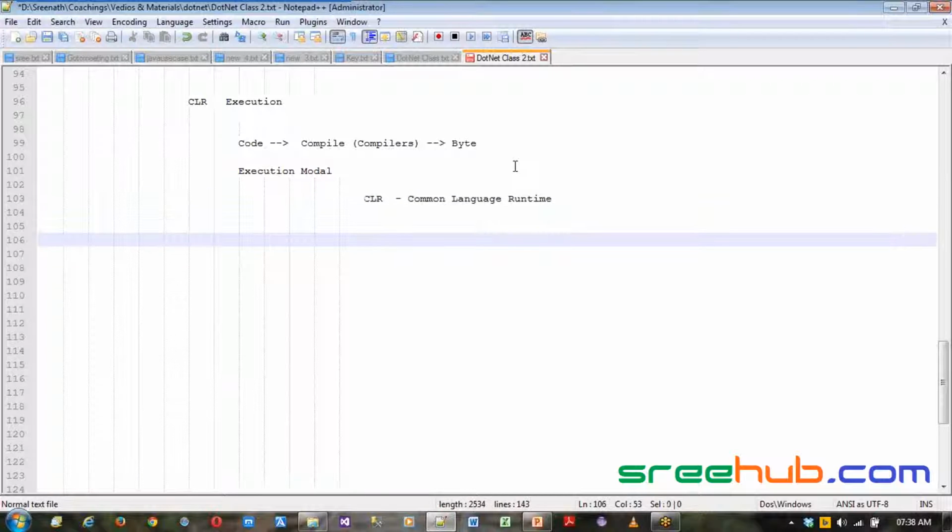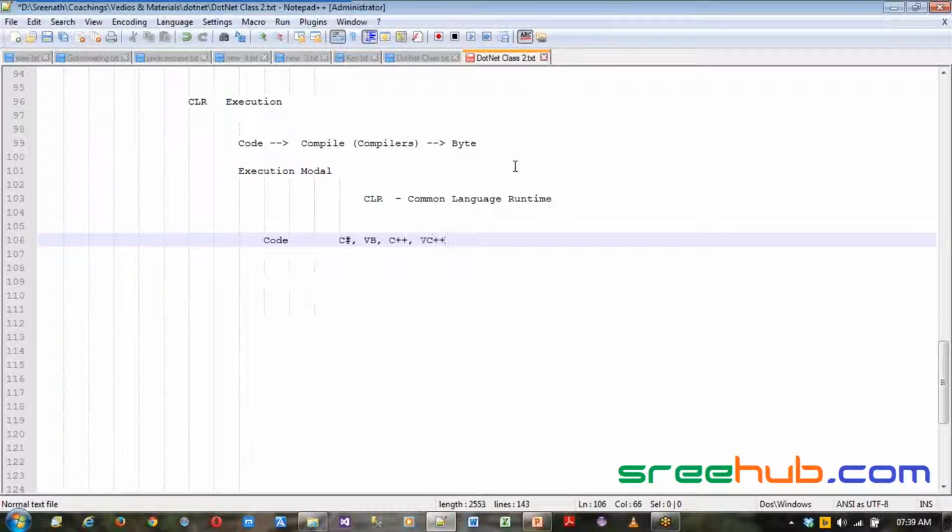When it comes to the execution model, the first thing we should have is code, written in plain English. We have many languages to write code, and .NET supports many language templates. You can write code in C#, in VB, in C++, or in VC++.